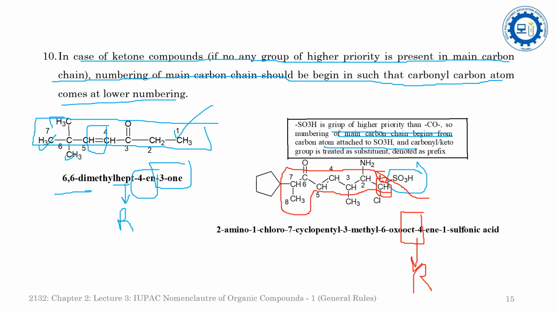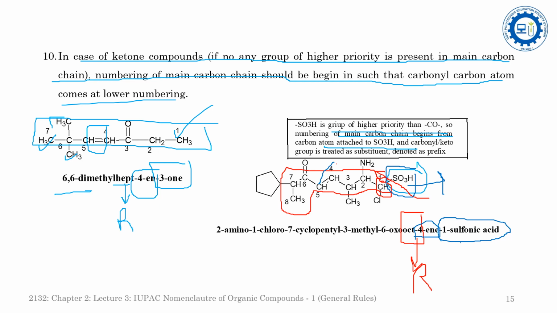At the 4th position, you will see that there is a double bond. So that's why the 4-ene is the primary suffix. The secondary suffix is represented by the functional group which comes at the top position in the priority order among the functional groups present in the carbon skeleton of the compound taken into consideration. So that's why the SO3H sulfonic acid functionality is the functional group here which comes on top in the priority table. So that's why 1-sulfonic acid is the secondary suffix.